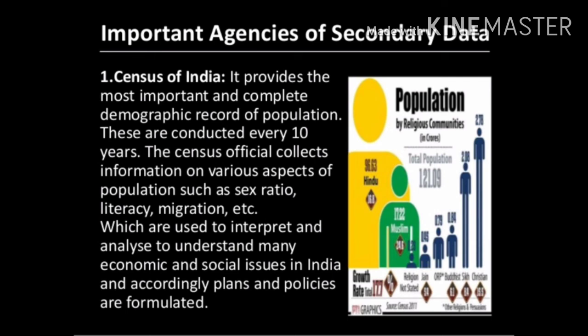The census is conducted every 10 years, and it is useful to interpret, analyze and understand many economic and social issues in India, and accordingly plans and policies are formulated. Using this data, the government makes policies, such as fiscal policy and monetary policy, which you will learn next year. Whenever the government has to make plans, it takes the help of the data collected by the Census of India to formulate plans and policies.